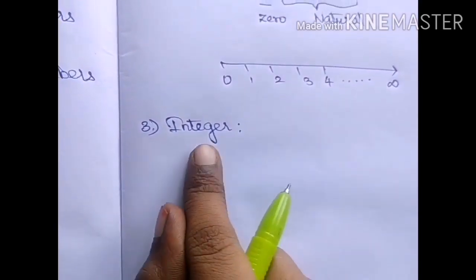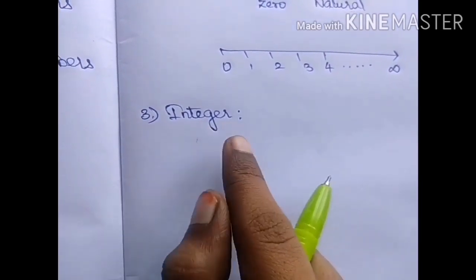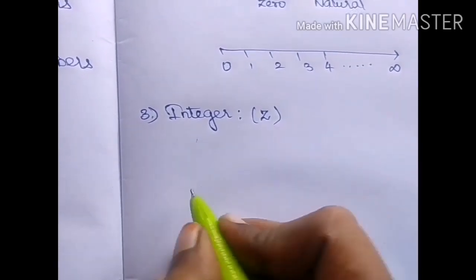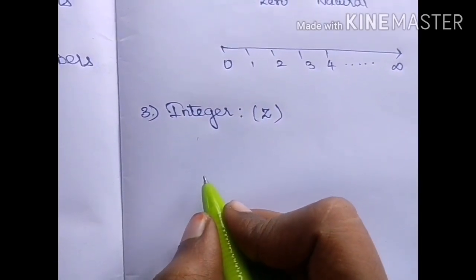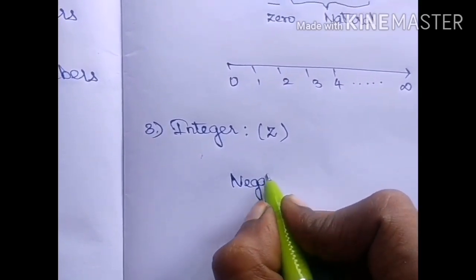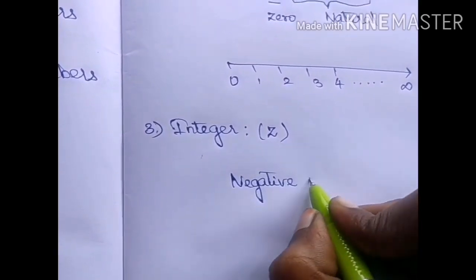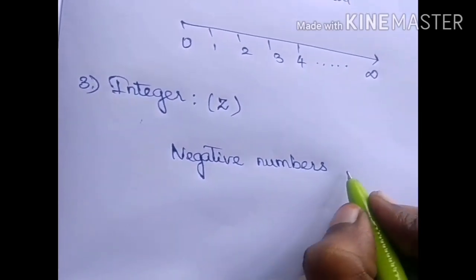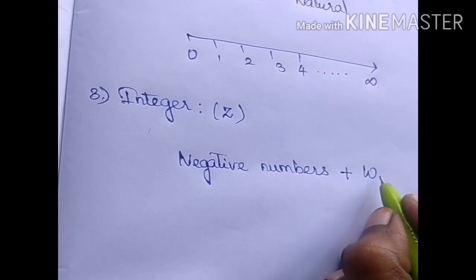Next comes integer. Integer is denoted by capital Z. Integers are nothing but negative numbers together with whole numbers.